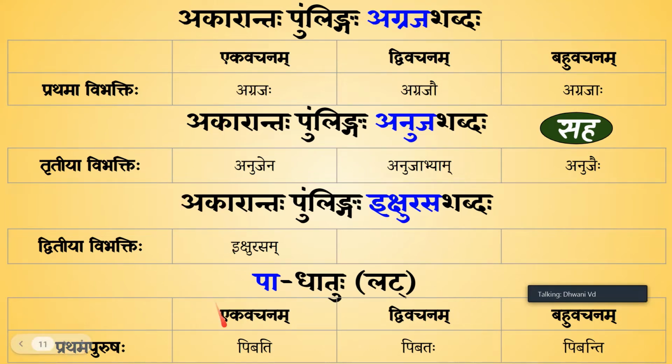Agrajaha ikshurasam pibati. So this kim is in Dvitiya Vibhakti. Then agrajaha kena saha ikshurasam pibati? Agrajaha anujabhyam saha ikshurasam pibati if there are 2 younger brothers. If there is one younger brother, then what would the sentence be? Agrajaha anujena saha ikshurasam pibati.